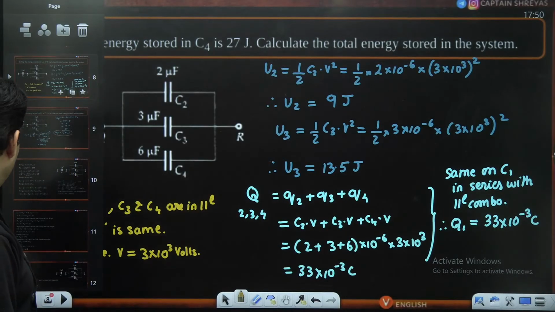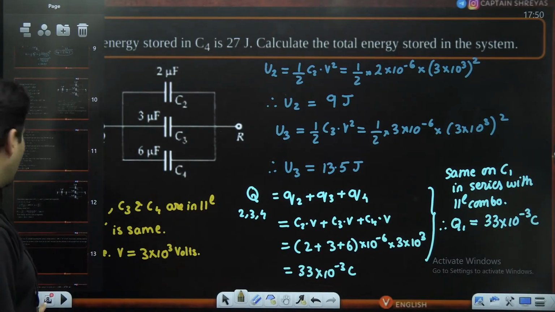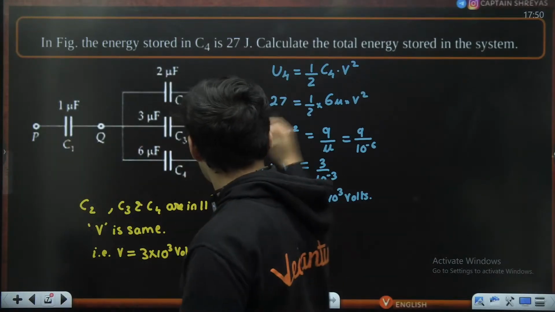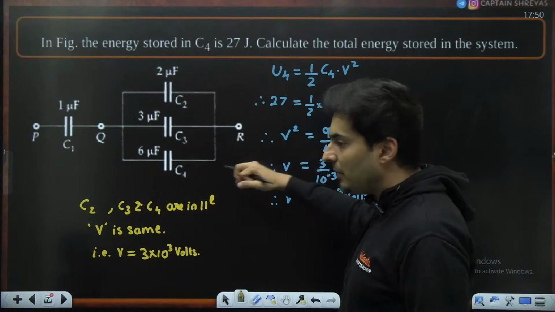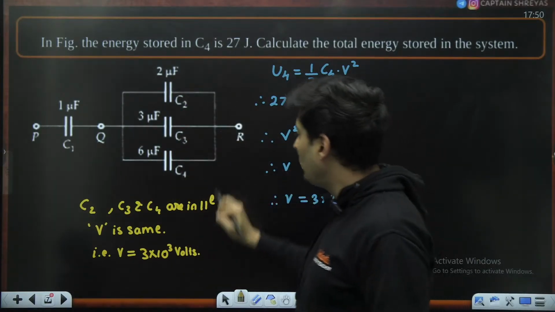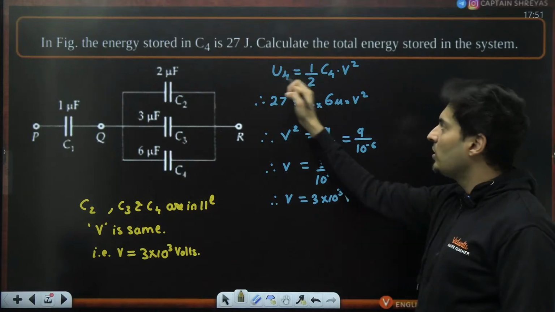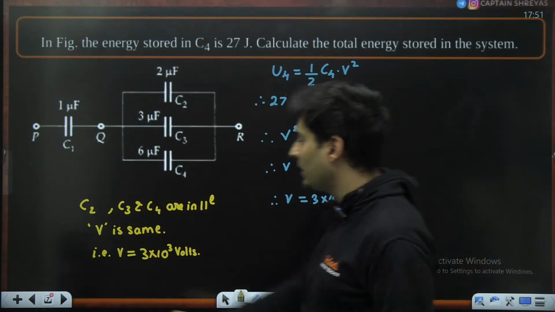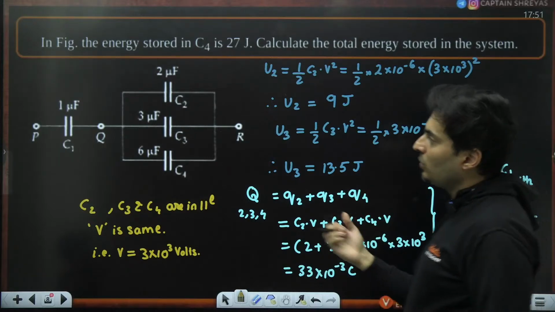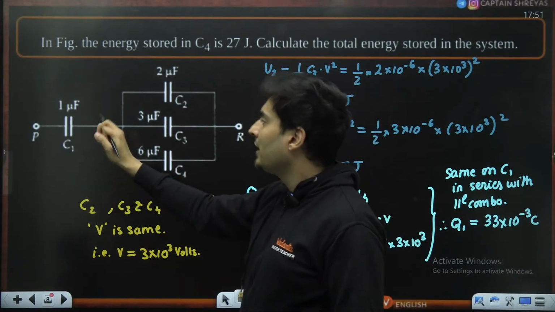Is that okay, my dear warriors? Very nice question. You had a lot of things to learn from this. Voltages were the same, so we found the voltage first across all of them, using the energy formula of half CV square. Then I found the energy in the other capacitors. But to find this capacitor's energy, I need the charge.